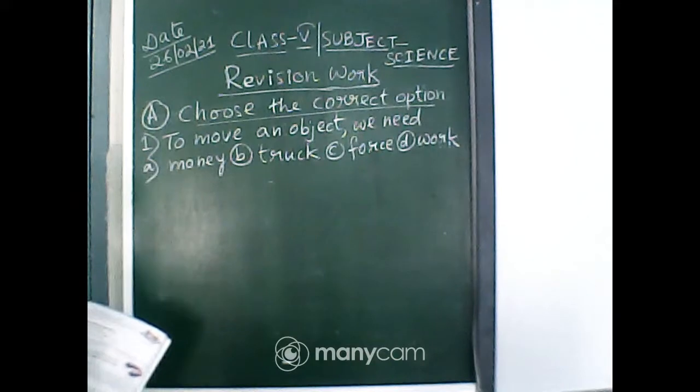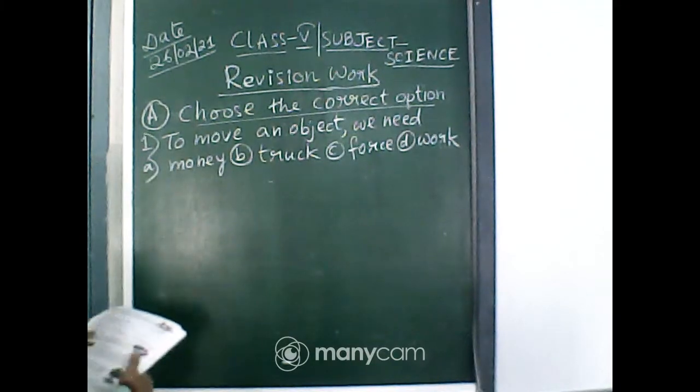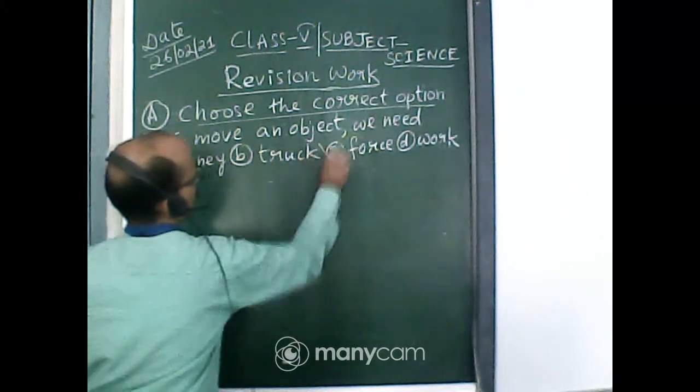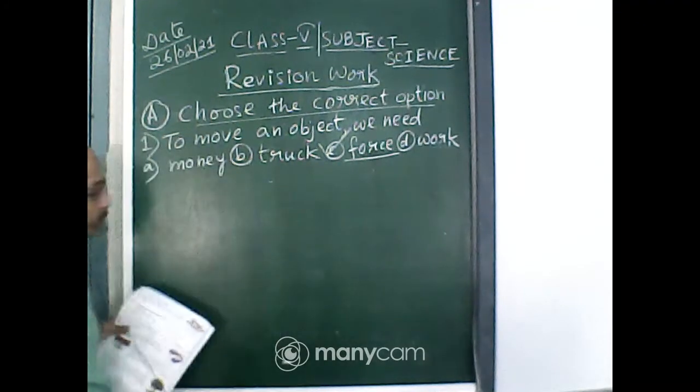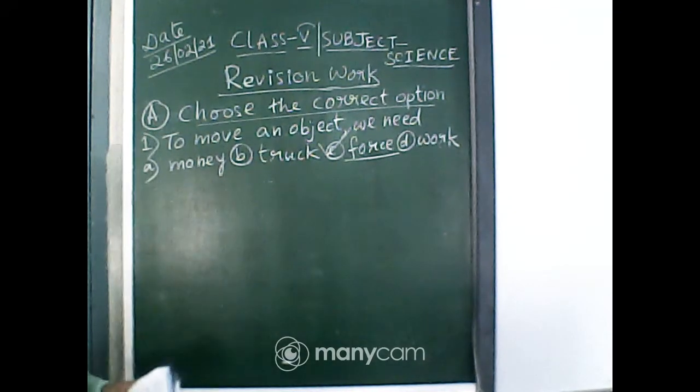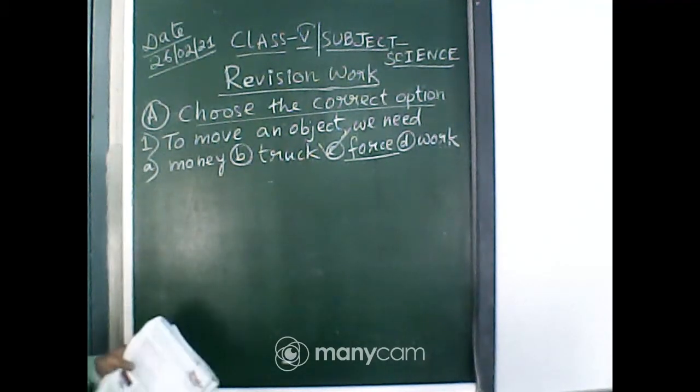So to move an object we need force. Option C is the correct one.